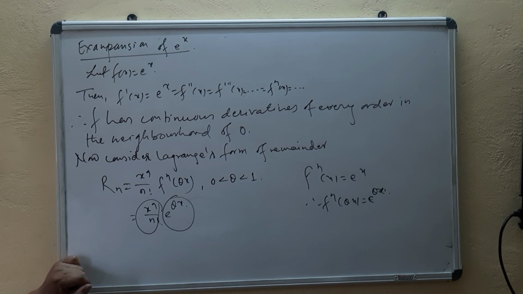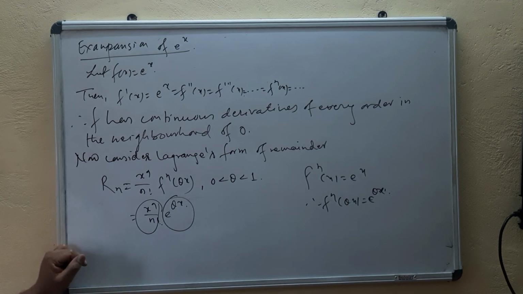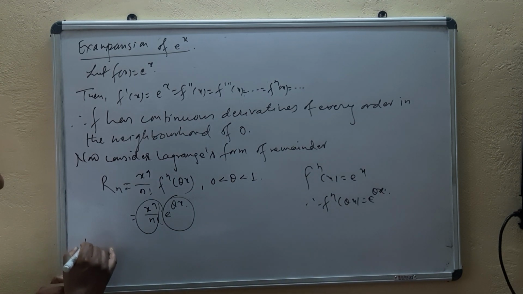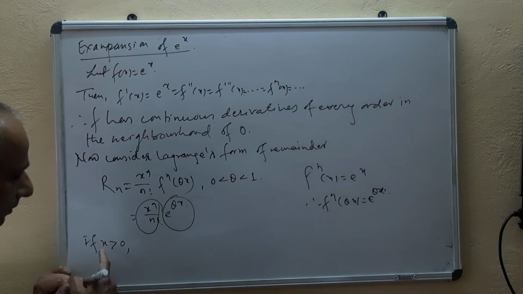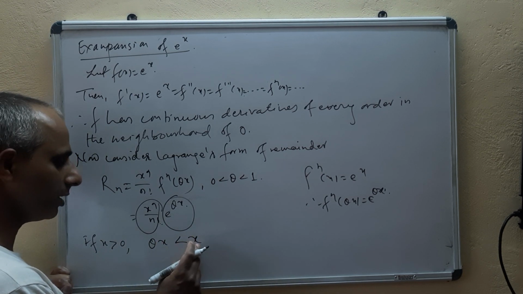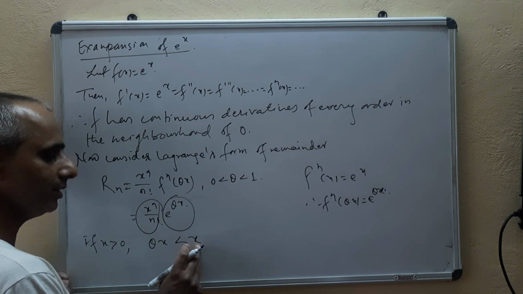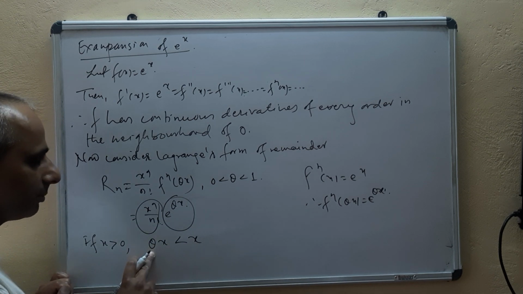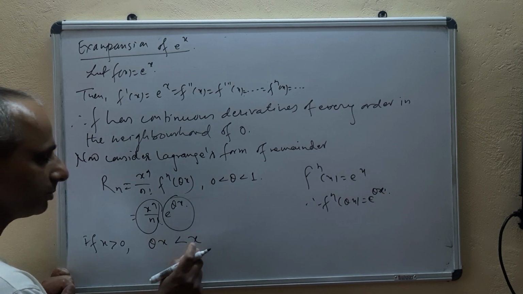Now as we are expanding about x equal to 0, we'll see what happens if the value of x is positive, meaning greater than 0, and what happens if x is negative. So let's see for the positive value. If x is greater than 0, then theta x will be less than x, because x is positive and theta is a proper fraction, a number between 0 and 1. So theta x will be a positive number smaller than x.